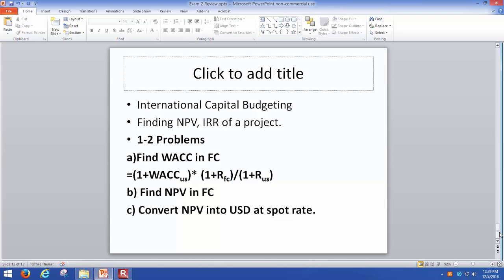Okay. What about the other last thing? We talked about international capital budgeting. And I think we talked about two ways you can find the NPV. The first one is you can figure out the future cash flows in foreign currency. And then for each foreign cash flow, you can convert it back into US dollars.